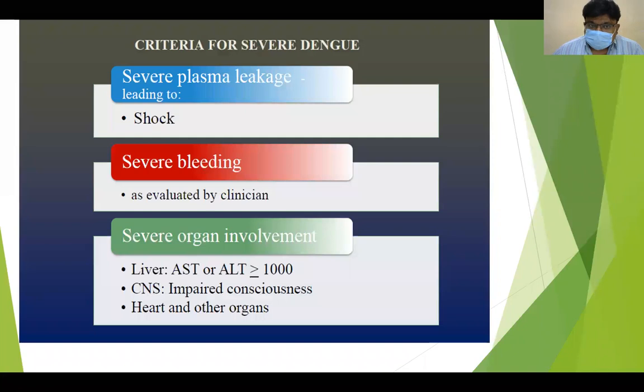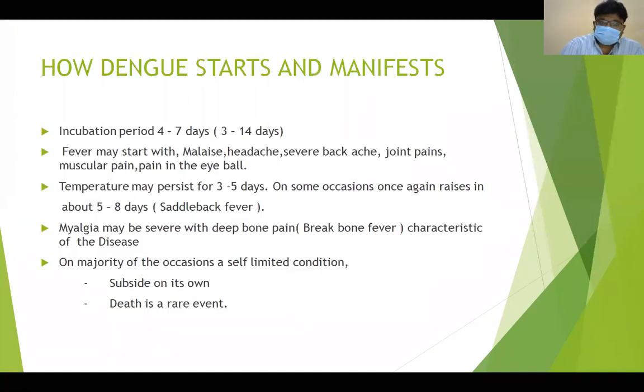So severe plasma leakage will lead to shock and bleeding. Severe organ involvement may present as impaired consciousness. It may present as hypotension, bradycardia, raised AST or ALT levels in the liver, increase in creatinine, decrease in urine output. All this we can call multi-organ dysfunction syndrome or severe organ involvement. So that is how dengue manifests.